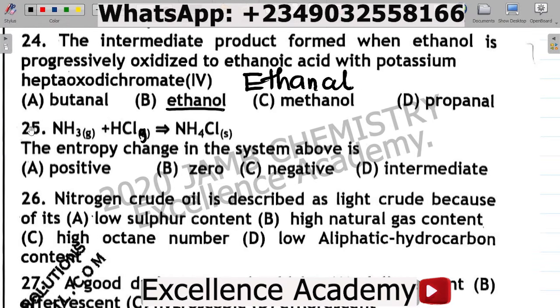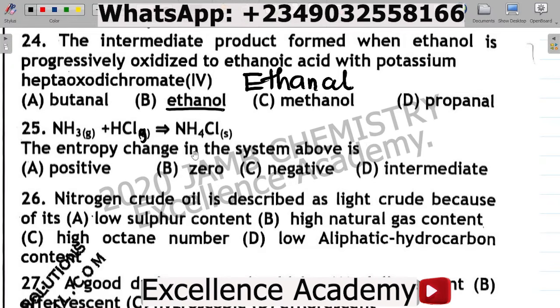Next up, question number 25. 25 says NH3 in gaseous form, that's ammonia gas, plus HCl, that's hydrogen chloride gas, combines to give you ammonium chloride as a solid. They said the entropy change in the system above is A, positive, B, 0, C, negative, D, intermediate.